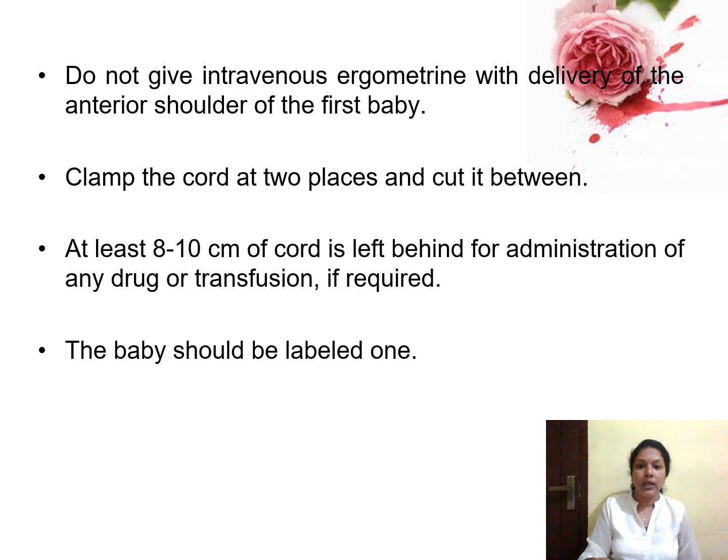Clamp the cord at 2 places and cut the cord immediately after the delivery of the first baby. At least 8 to 10 centimeters of the cord should be left, because if you want to give any drug or a blood transfusion to the baby, you can do it through this umbilical cord. The baby should be labeled as 1.